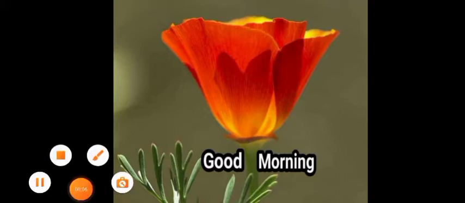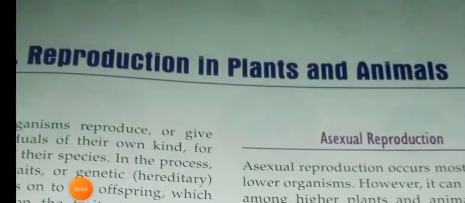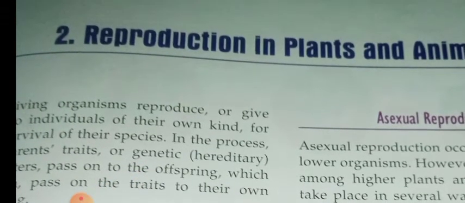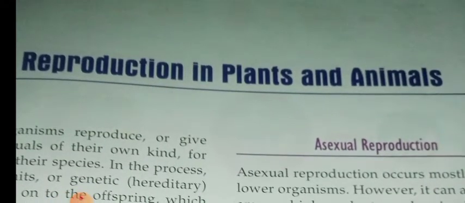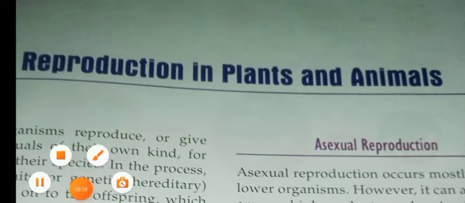Today we are going to start a new unit on reproduction in plants and animals. What is reproduction? Reproduction is nothing but giving birth to the young ones. Producing its own generation is called reproduction, and we are going to discuss what happens in plants and animals.